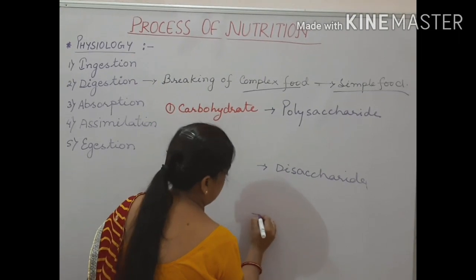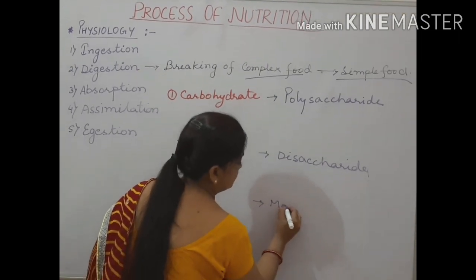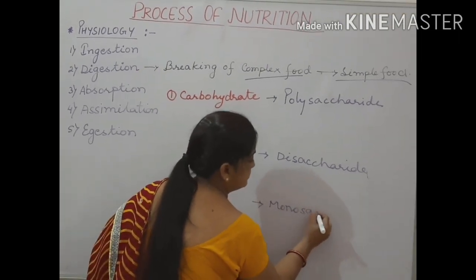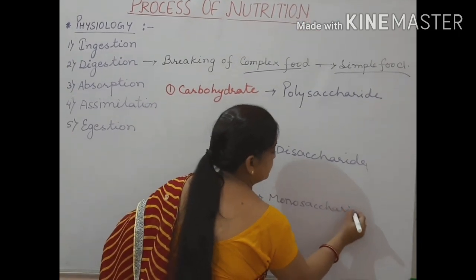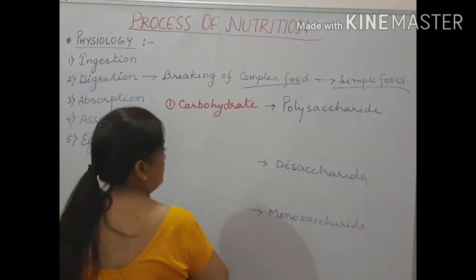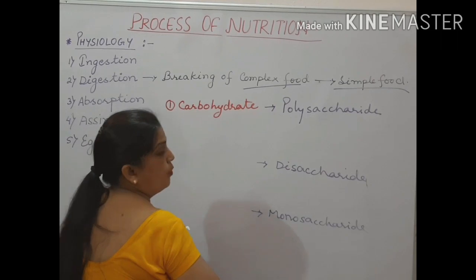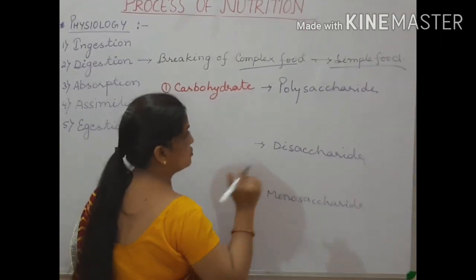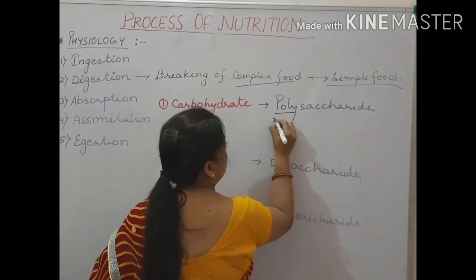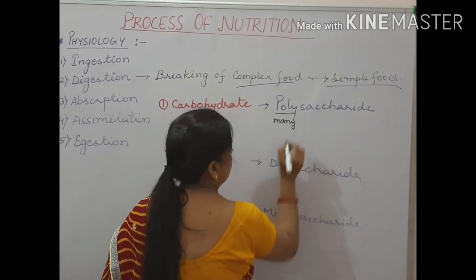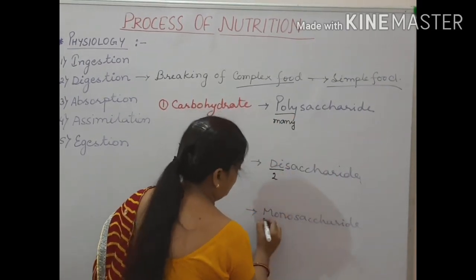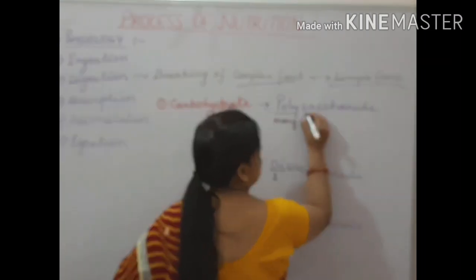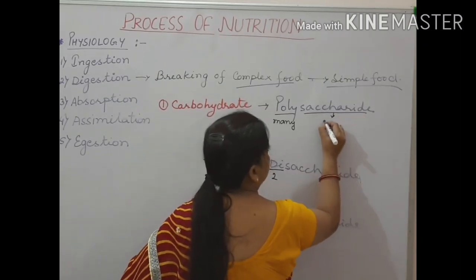And your third one is your monosaccharide. These are the three forms. What is poly? Poly means many, di means two, mono means one. Saccharide means sugar.